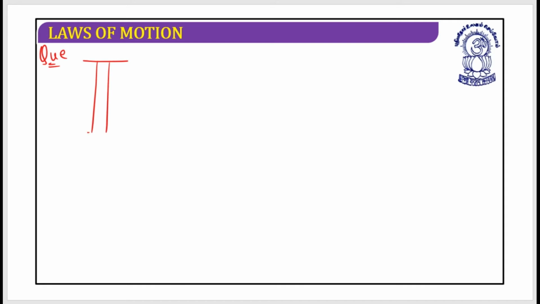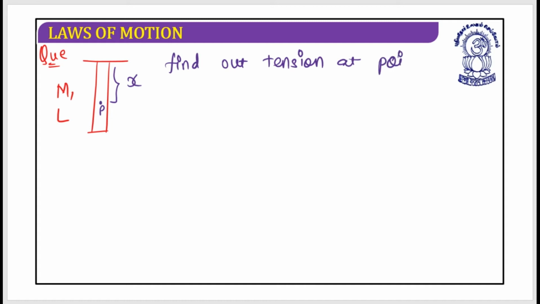Let's suppose this is a rod having mass m, length l. You want to find out the tension at this point P, which is at distance x. So the question is: find out the tension at point P. This is the requirement.